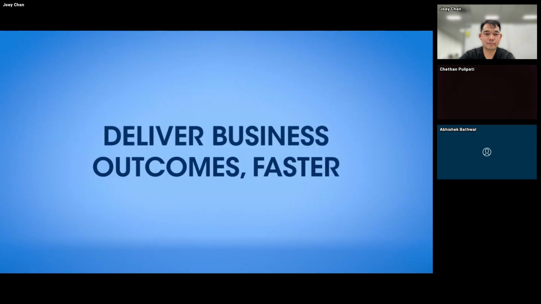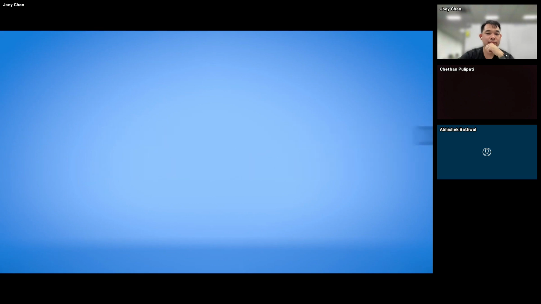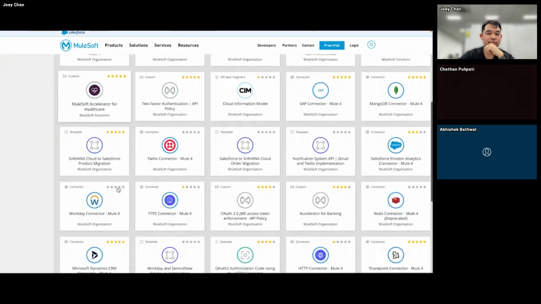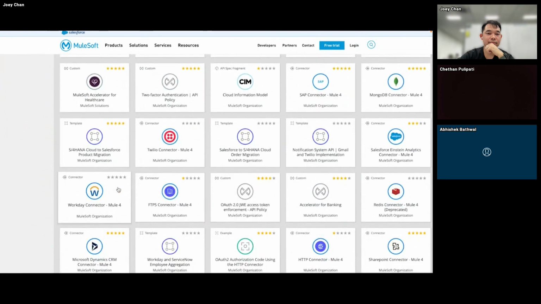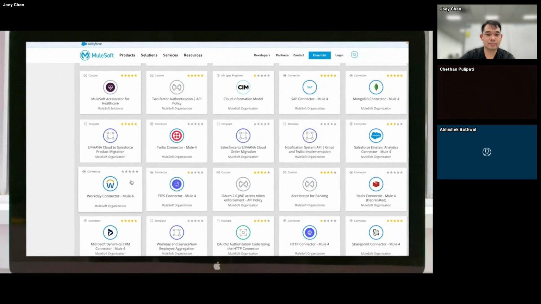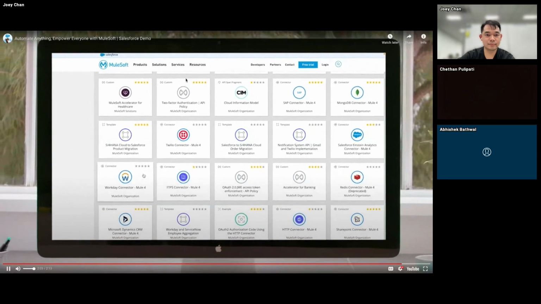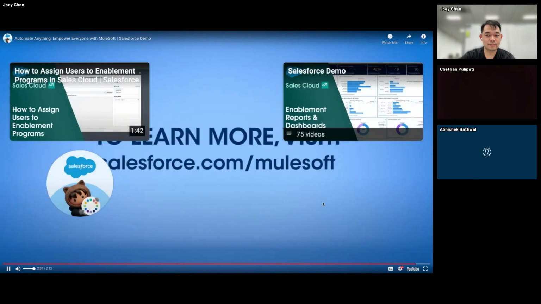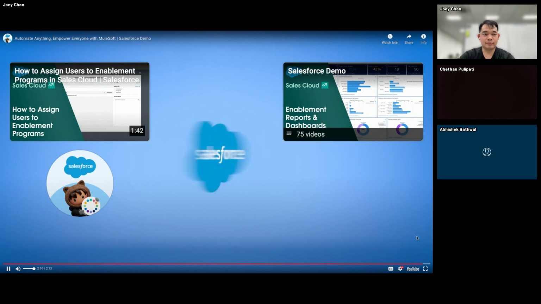And finally, we make it possible for you to deliver business outcomes faster. We've built a marketplace of plug-and-play connectors, templates, and accelerators so you can leverage industry best practices and get started today. With MuleSoft, you can automate anything and empower everyone. To learn more about transforming your business with MuleSoft, visit us online.